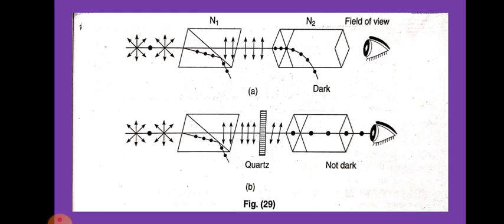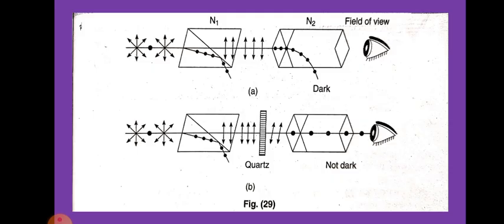When the plane polarized light travels inside the crystal, its plane of vibration is slowly rotated about the direction of propagation. So in the emergent light, the vibrations are in some other plane. This rotation of the plane of vibration can be demonstrated by the following experiment in figure 29a. Two nicols are set in crossed position. The field of view is dark.